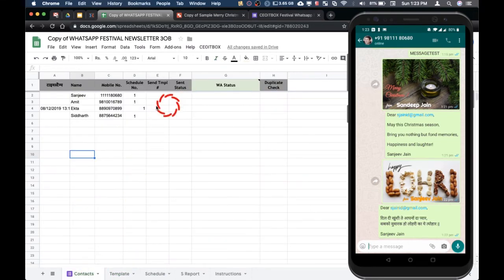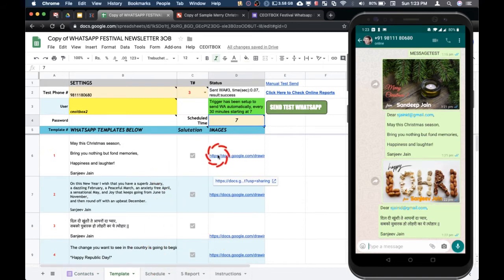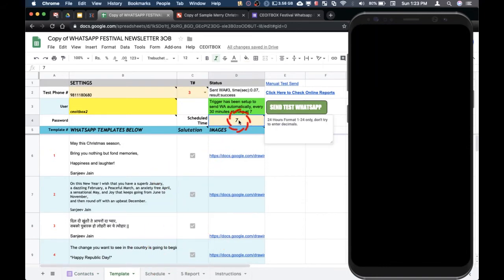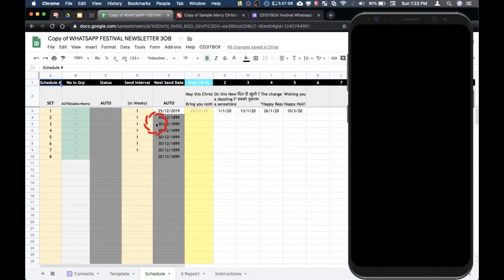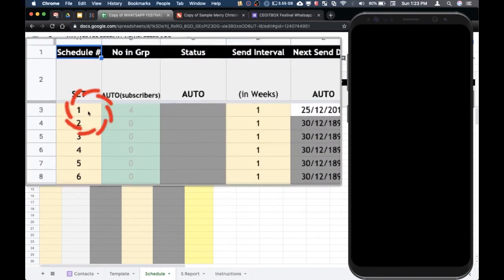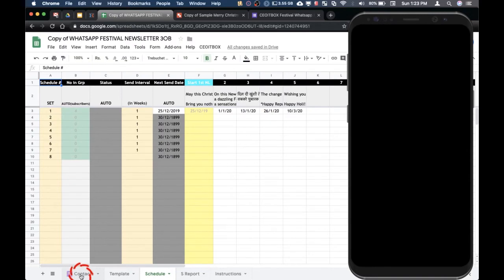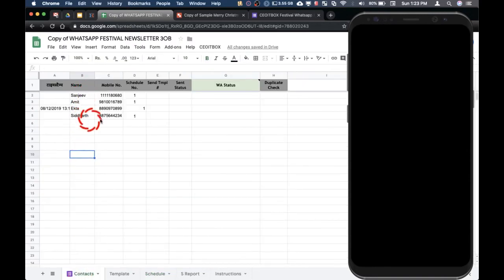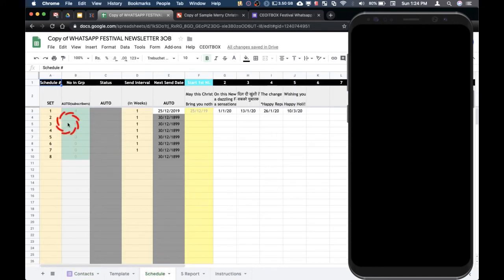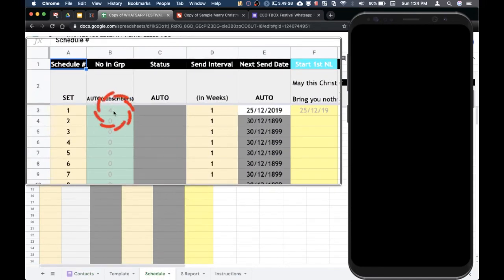And now we talk about the schedule. We have set up these templates, but where do we set up the time and the date? This is the time, but what is the date on which we will be sending this message? This part is done under the schedule. As you can see earlier, these are the different schedules, and we have 4 people in these schedules. Where is it counting them from? Let me show you. We have these 4 people, and these 4 people are in schedule number 1. So you see here, this is schedule number 1.